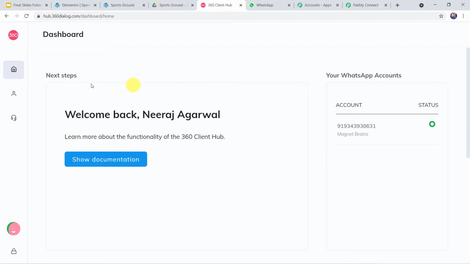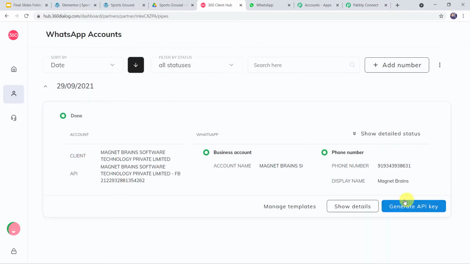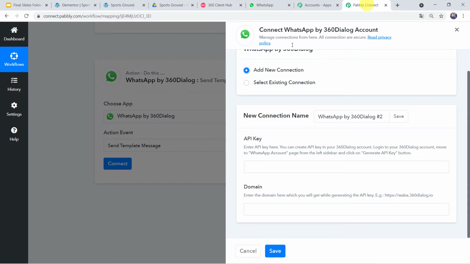Here we have to come to this WhatsApp accounts, and here we can find Generate API key option. Simply click on this, generate the API key, copy that API key, go back to Pabbly Connect and paste the API key over here. Now once the API key is generated, the same API key can be used for various different connections and workflows. We don't have to generate the API key again and again. I have also generated the API key, so I'm not going to generate it again.